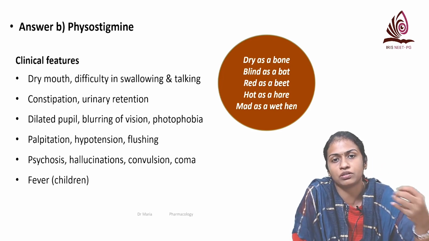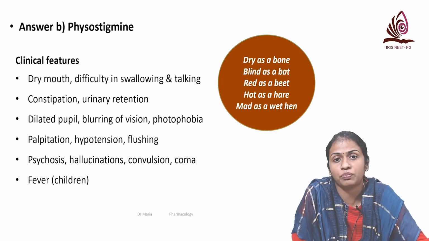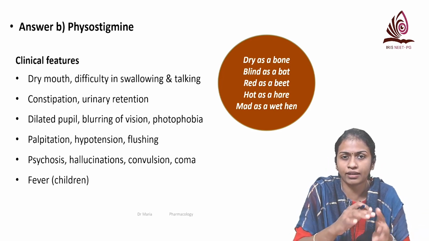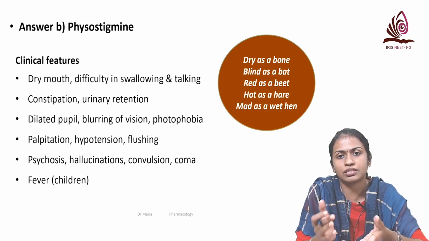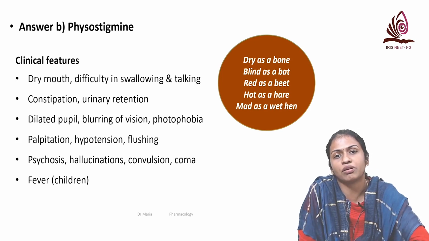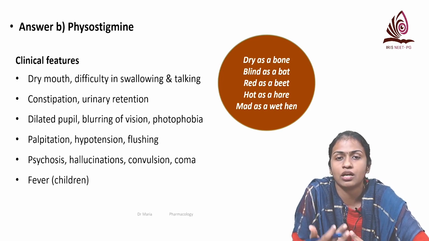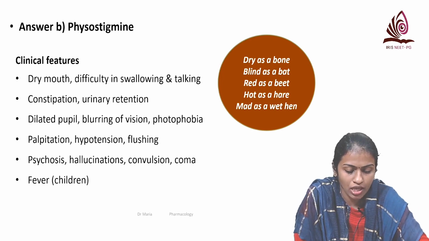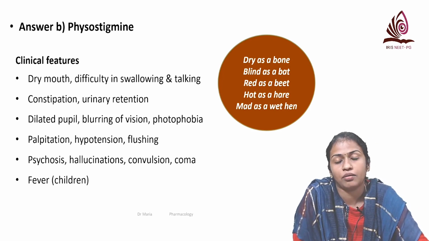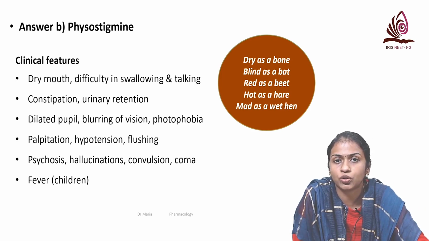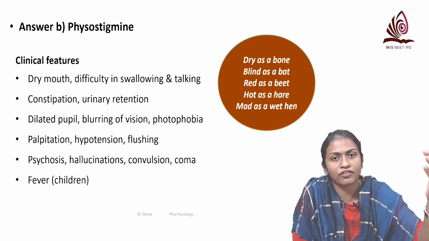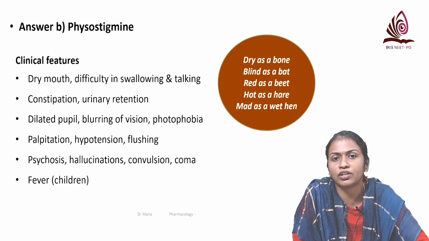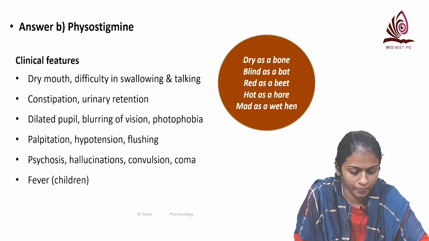Red as a beet because of cutaneous vasodilatation. So here the patient was flushed. Hot as a hare. You can see there is increased temperature, because the sweat glands are affected, there is decreased sweating, and that can lead to an increase in temperature. And mad as a wet hen, basically referring to atropine psychosis. So you have to take care of all the general measures plus the specific antidote, which is physostigmine.